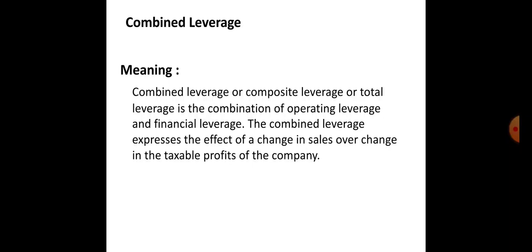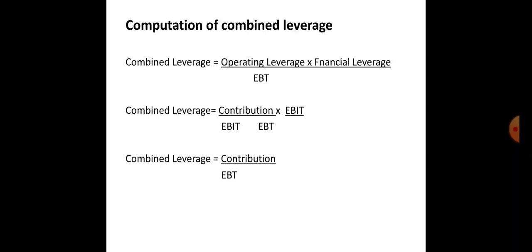So when operating leverage and financial leverage both are used together, it leads to combined leverage. Combined leverage is computed like this: combined leverage is equal to operating leverage multiplied by financial leverage.